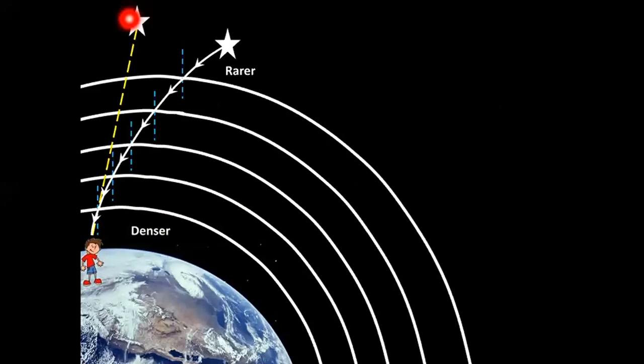Children, come on, tell me, what is this position called? Apparent position. And what is this position called? Actual position. So remember, हम जब भी star को देखते हैं ना, that is never the actual position of the star. We can only see the apparent position of the star. The actual position is somewhere near it. हमको तो star उसके सिर्फ apparent position पे दिखता है.